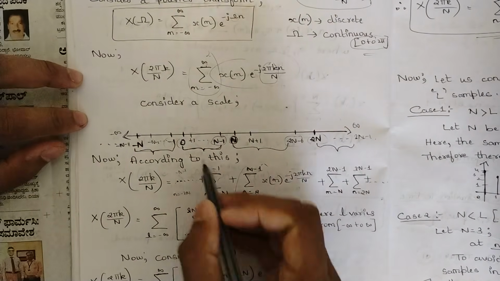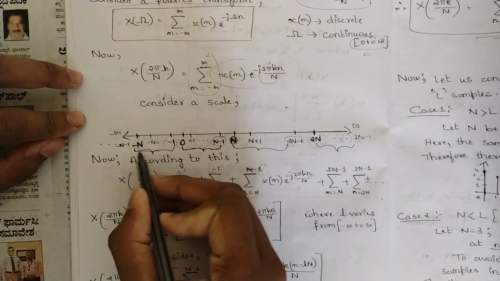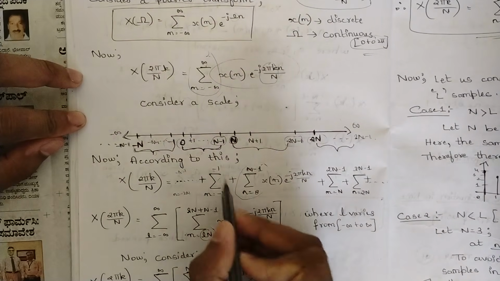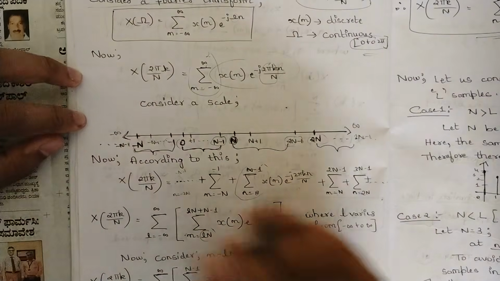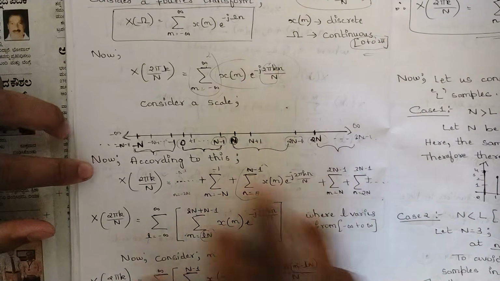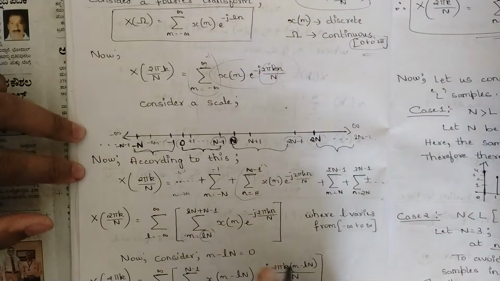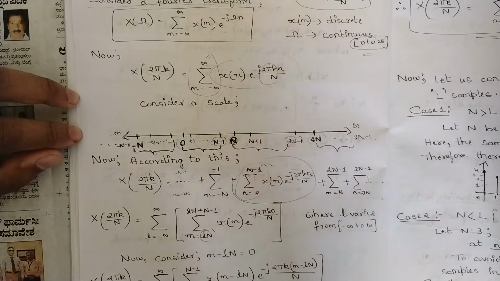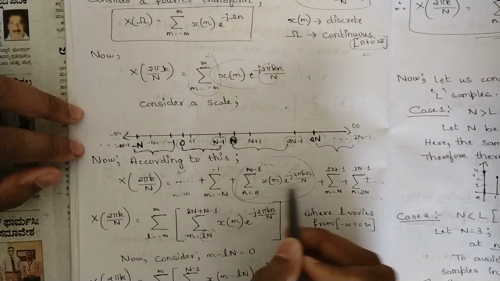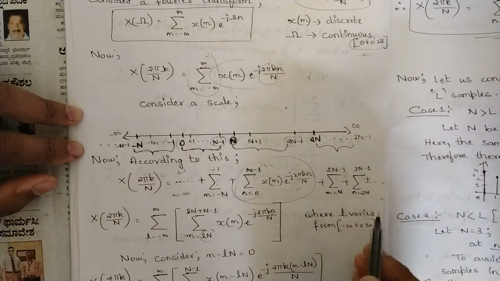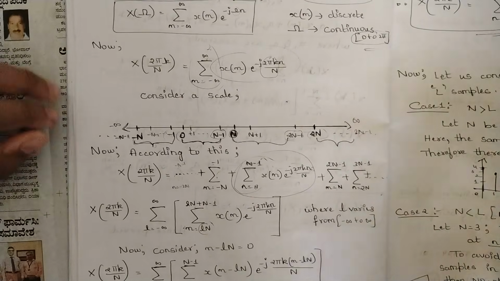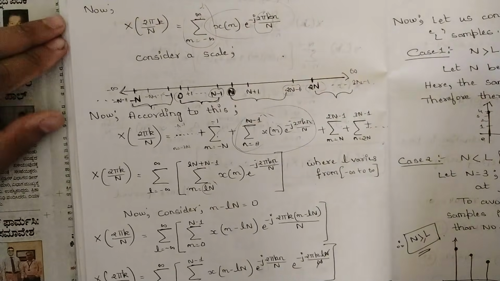So then you write, I have written it from here, that is the interval of minus n to minus 1, and this term, if you want you can write it, otherwise, just to represent it, I have not written these terms here. Okay, fully for this particular part I have written it because this is very important. If you want you can write x of n e power minus j 2 pi k n by n to all of this here. Then like this you split this equation. So hope you understood this.